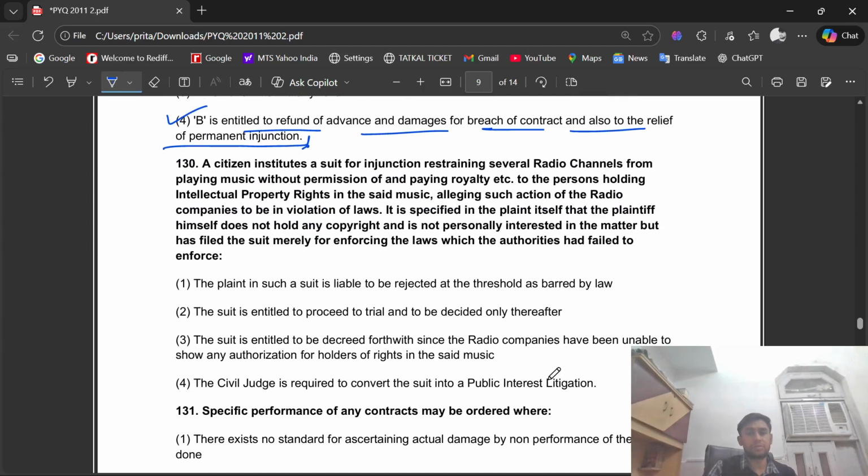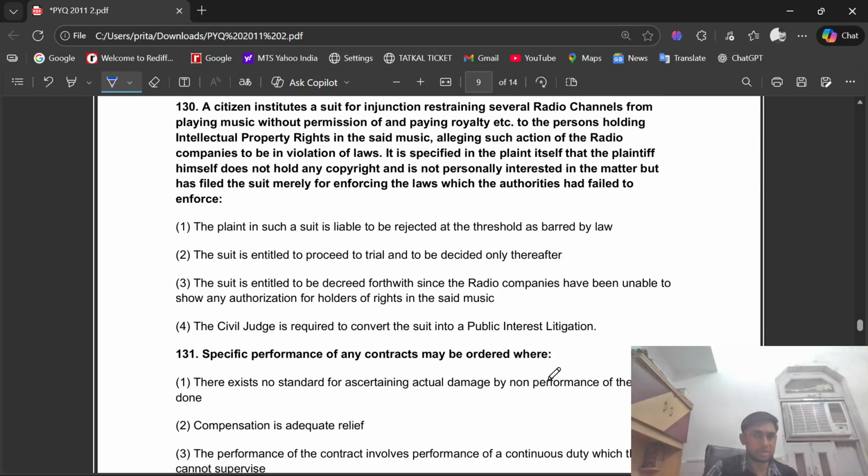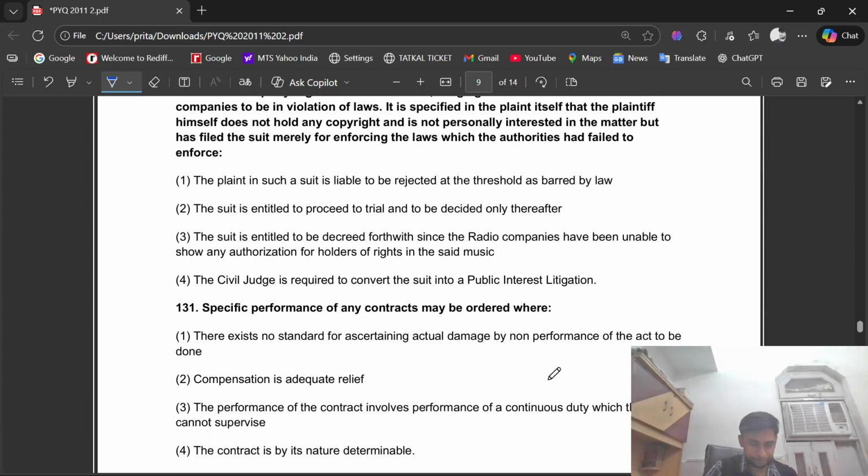Question number 130. A citizen institutes a suit for injunction restraining several radio channels from playing music without permission of, and paying royalty, etc. to, the persons holding intellectual property rights in the said music, alleging some actions of the radio companies to be in violation of laws. It is specified in the plaint itself that the plaintiff himself does not hold any copyright and is not personally interested in the matter but has filed the suit merely for enforcing the laws which the authorities had failed to enforce.